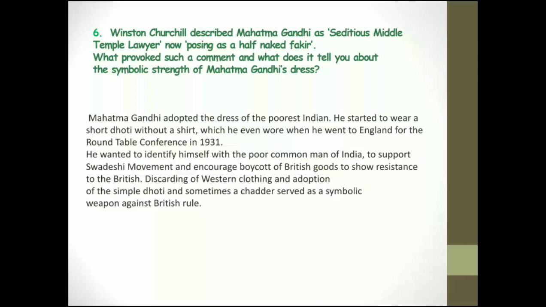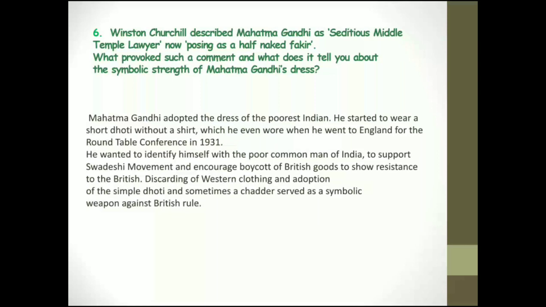So he was a person who really wasn't happy with the way the poor Indians dressed, and he also abandoned his Western clothes when he came to South Africa from London. He started thinking about it. So that is one point. Another thing is he wore a short dhoti without a shirt, and he even went to the Round Table Conference. He protested, saying that being unsuitably dressed is the greatest national protest, because his aim was to throw away the foreigners. So that is one way of protesting, one way of not cooperating with the foreigners instead of simply burning everything and damaging everything.